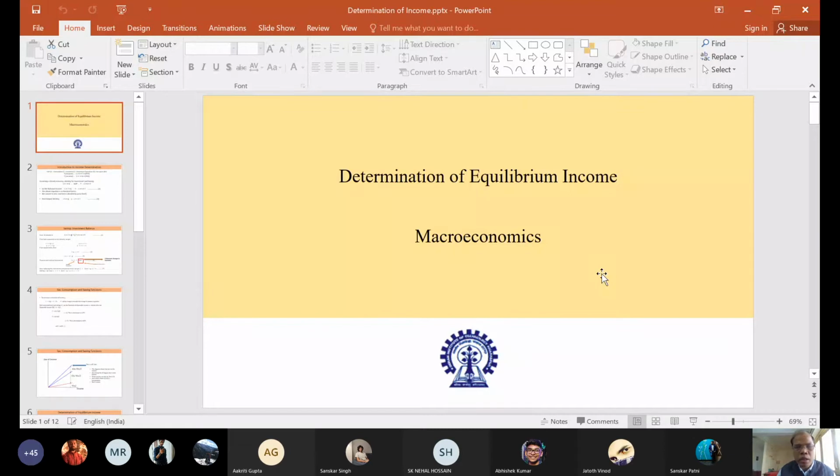So we would like to understand what is equilibrium income, what is the difference between equilibrium and identity in the context of income, and then if there are disturbances in the economy with respect to income, how is there any possibility to restore the equilibrium, or will we have to stay with the disequilibrium unless we undertake some necessary measures. So that's the topic I'm going to discuss today.